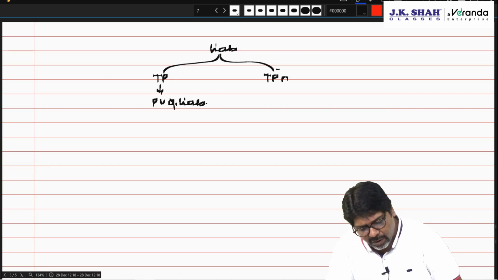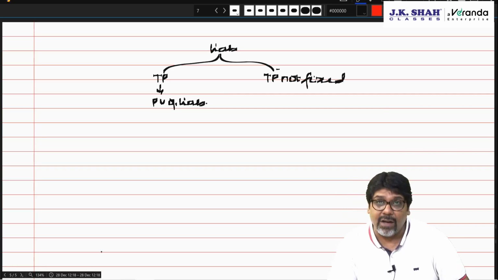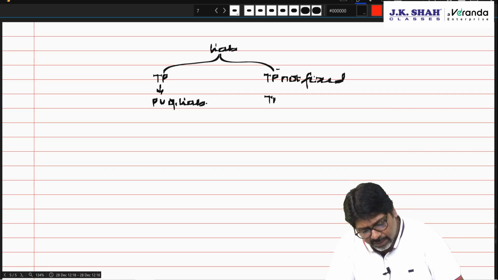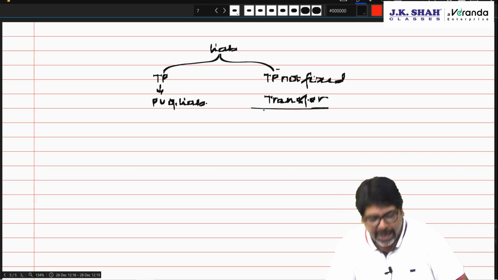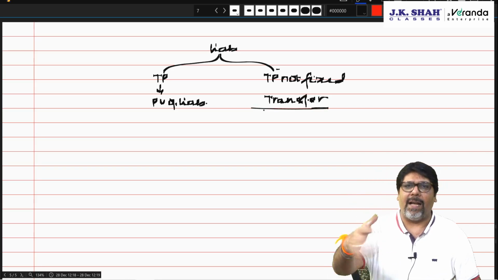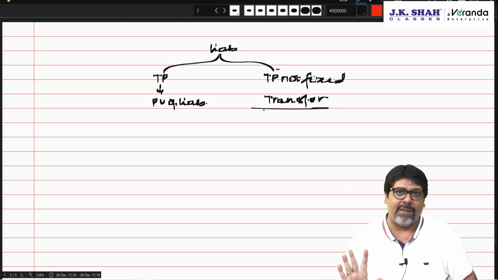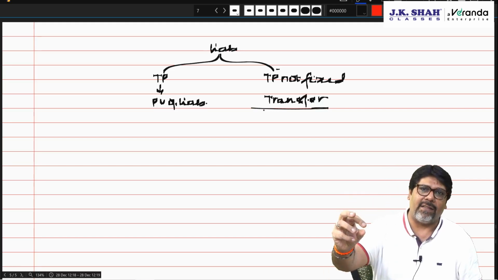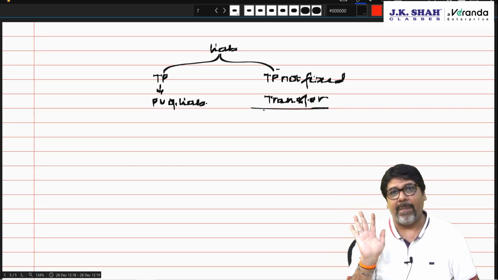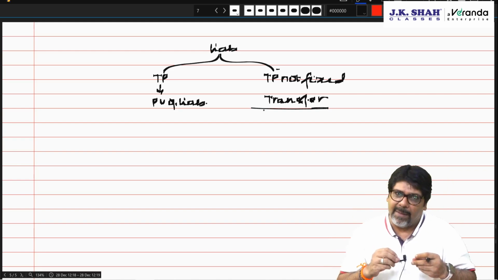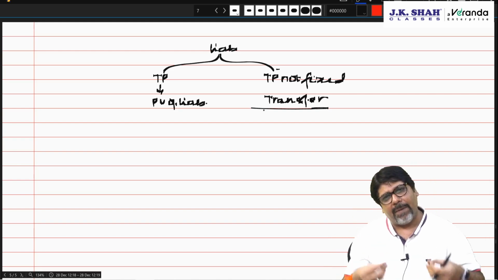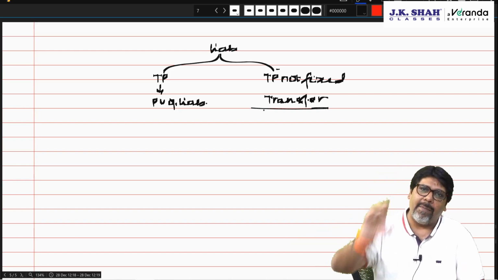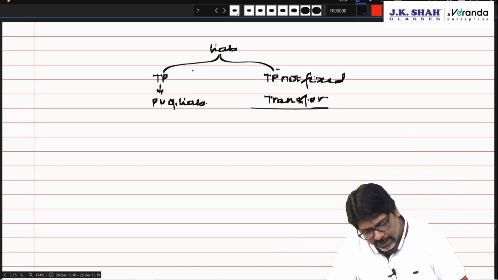If the time period is not fixed, then the transfer price. What is the transfer price? The price paid to transfer the liability. That means I am transferring the liability to somebody else and giving him a payment now. So I de-recognize the liability from my books today. I gave the payment and that person will settle the liability in future. Am I clear? Yes, no.